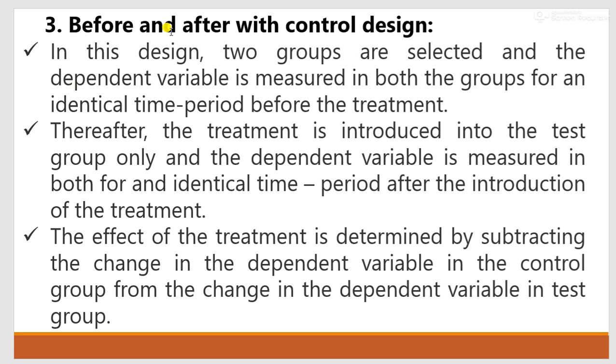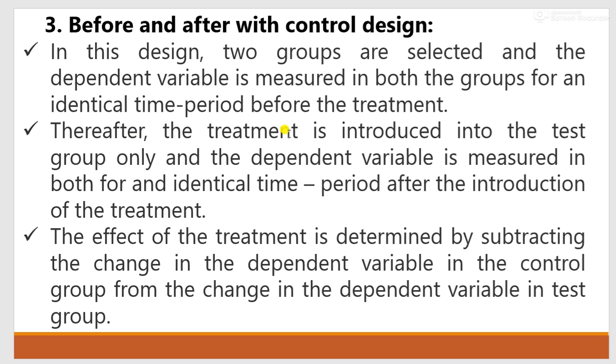Last is before and after with control design. In this design, again two groups are selected, that is, experimental group and control group, and the dependent variable is measured in both the groups for an identical time period before treatment. So we have to select two groups, and before the treatment we measure the dependent variable for both groups.